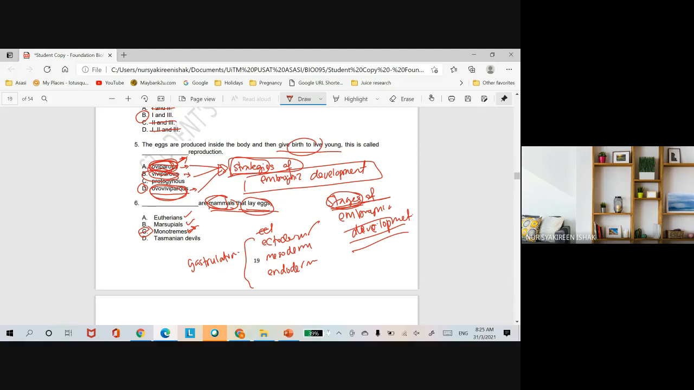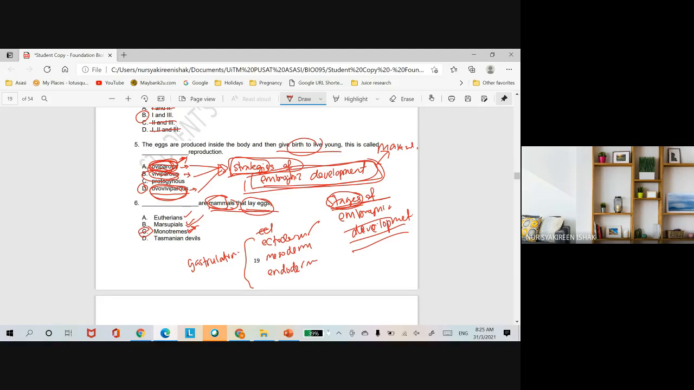ways of how mammals develop the baby. Embryonic development juga, but for mammals. So kalau eutherians, humans kan, marsupial is for animals that have pouch. Animals that have pouch will give birth to a baby that is still fragile, so the baby needs to mature inside the mother's pouch.